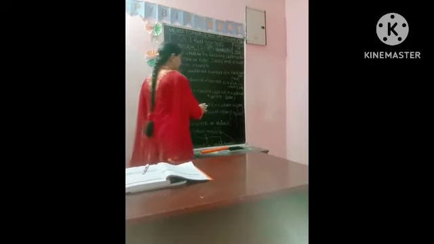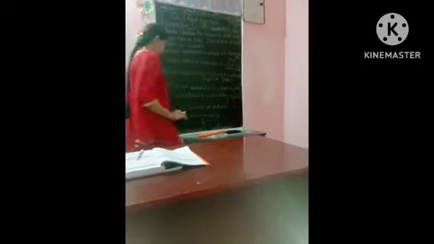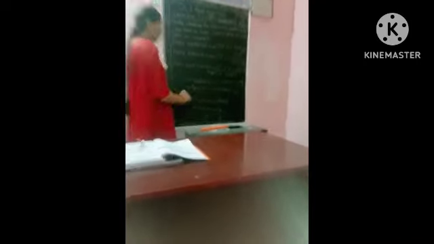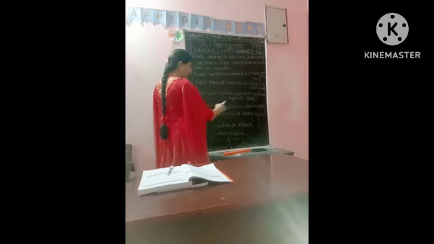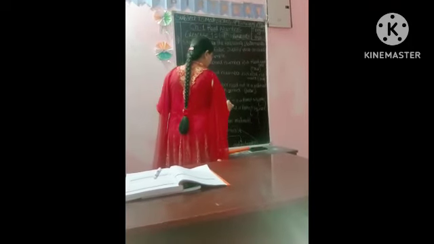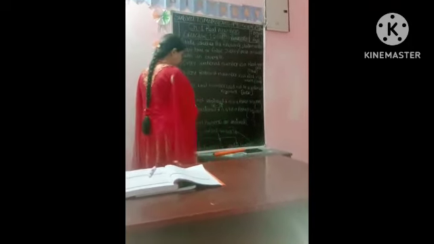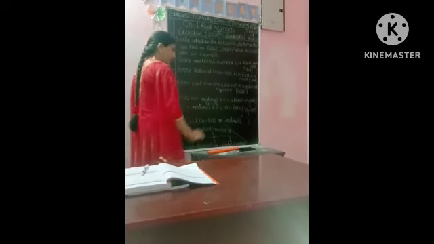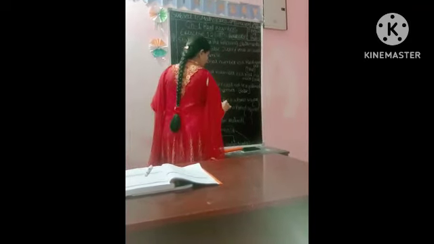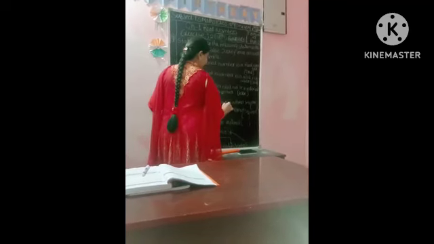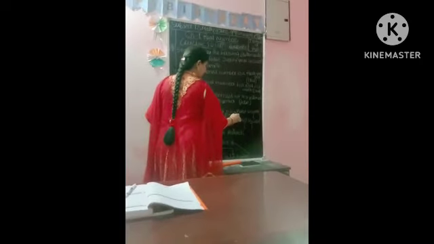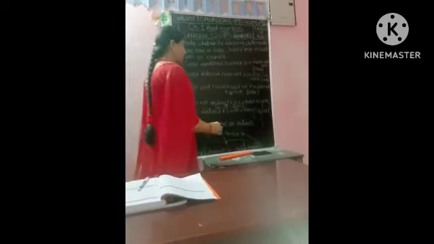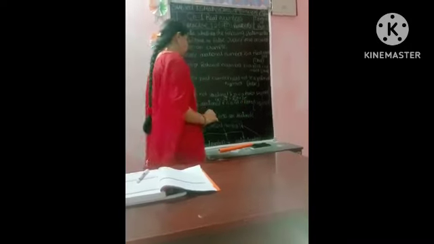Fourth one: root n is not rational if n is a perfect square. For this question, I will explain with an example. N is a perfect square. Let us take one example, root 9. Let us take 9 only. Is it a perfect square or not? 9 can be written as 3 square, so the root and square cancel. We will get the answer 3.